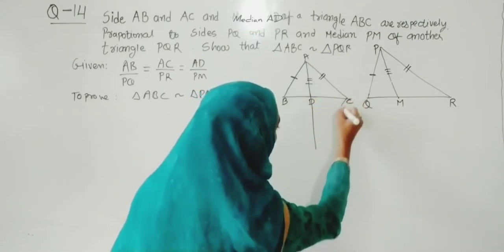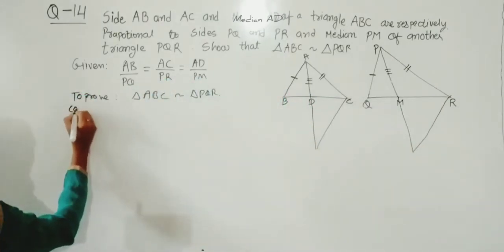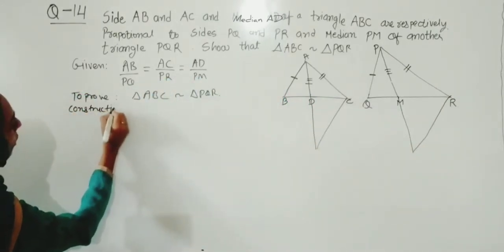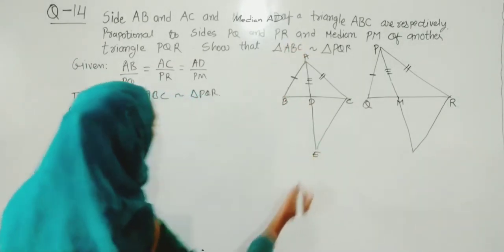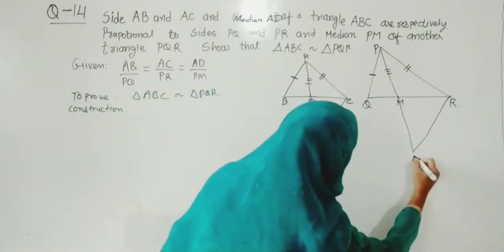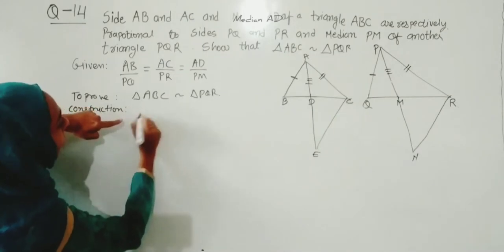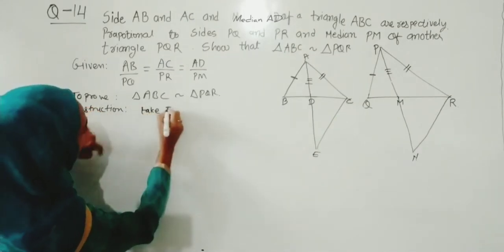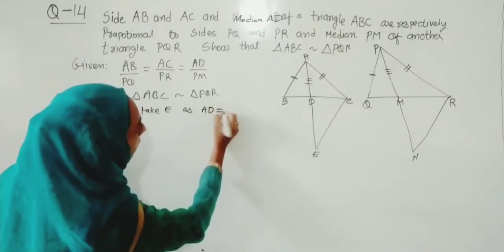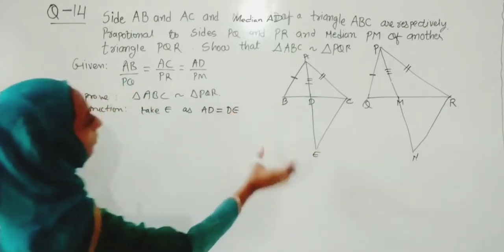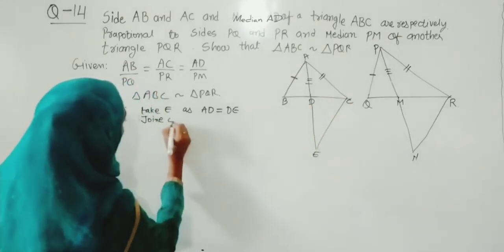So here we will do some construction. What construction are we doing? We will construct one point that is named E, and we will give it the name PN. Here, we take point E such that AD will be equal to DE, that we have constructed, and join this CE.